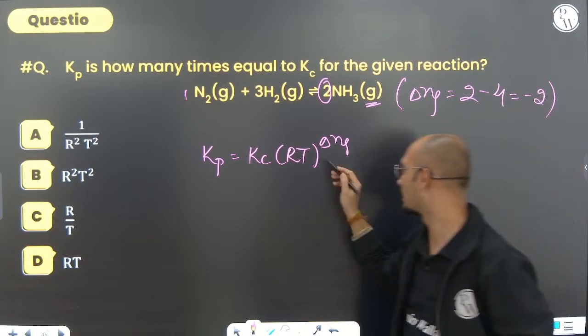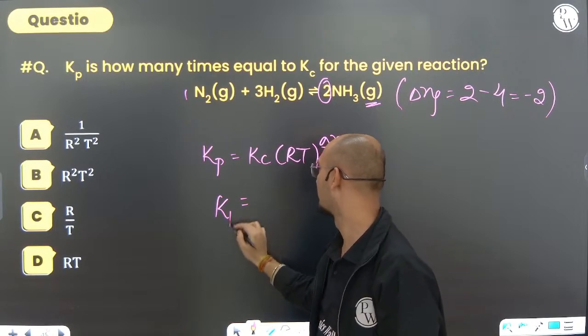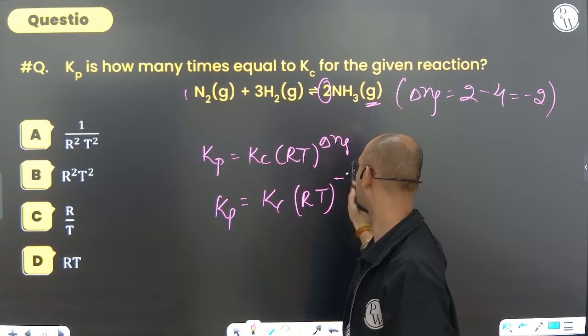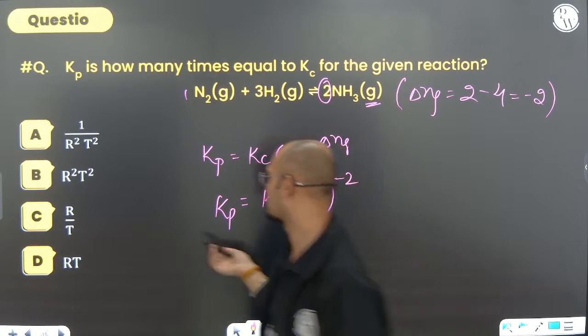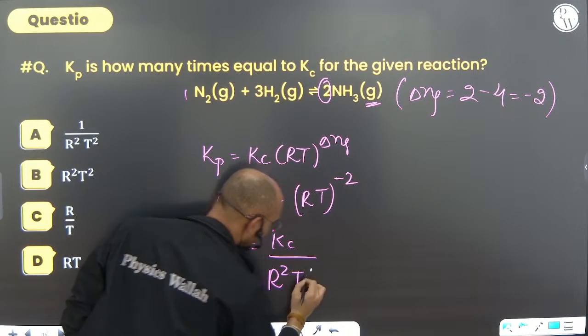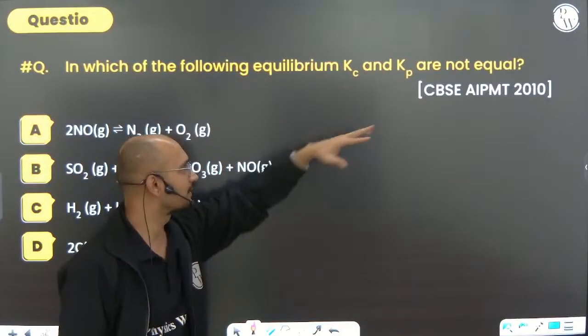So delta Ng is minus 2. What can we say? It is asking for Kp is how many times? Okay. Kp equals Kc into RT to the power minus 2. So R to the power minus 2 means 1 by R square T square. So Kc by R square T square. That is option A.